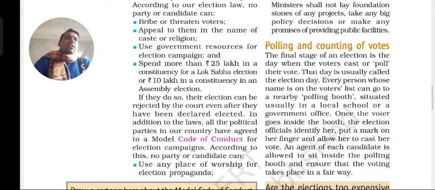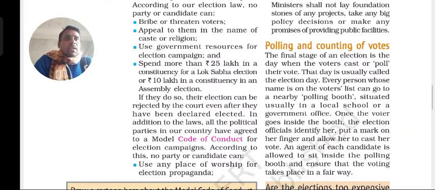Generally, the polling booth will be in a particular government school or government office, in their premises or in their areas. Voters should go to that particular place and give the vote. They should not go to any other place and give the vote, because it will not be valid. Only where their names are written in that particular office or school, where the polling booth is, they have to go and give the vote.